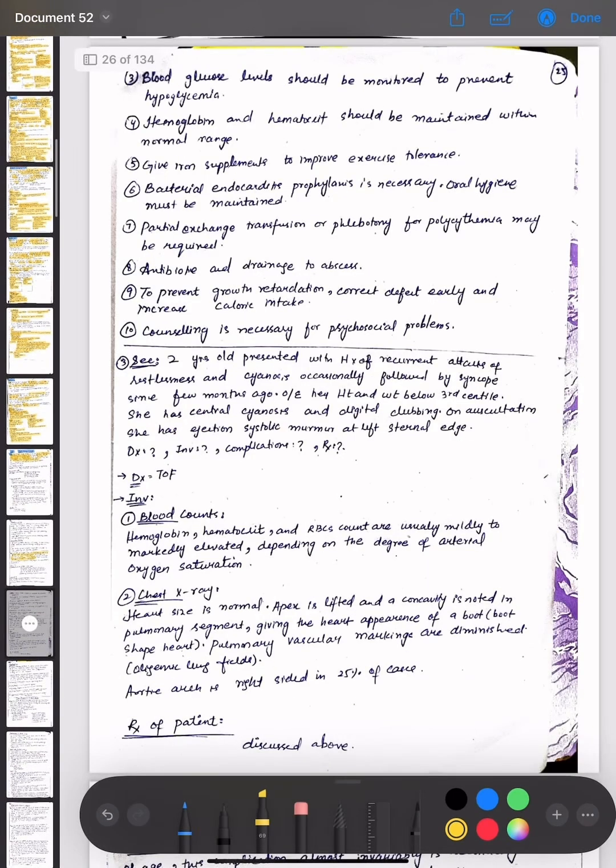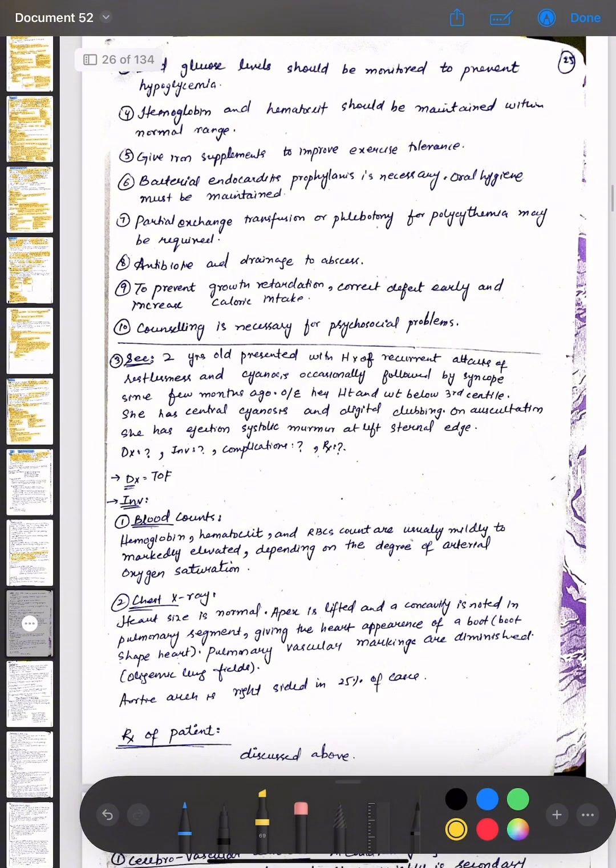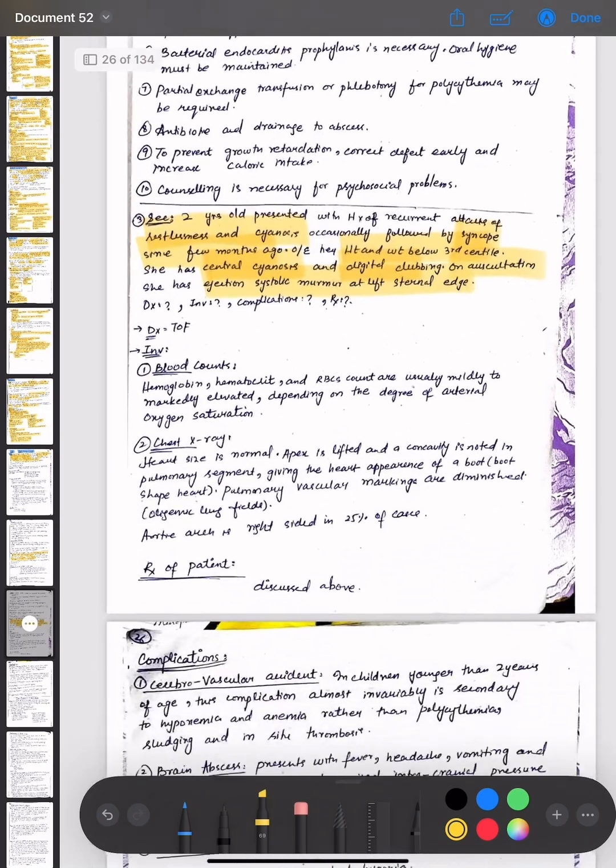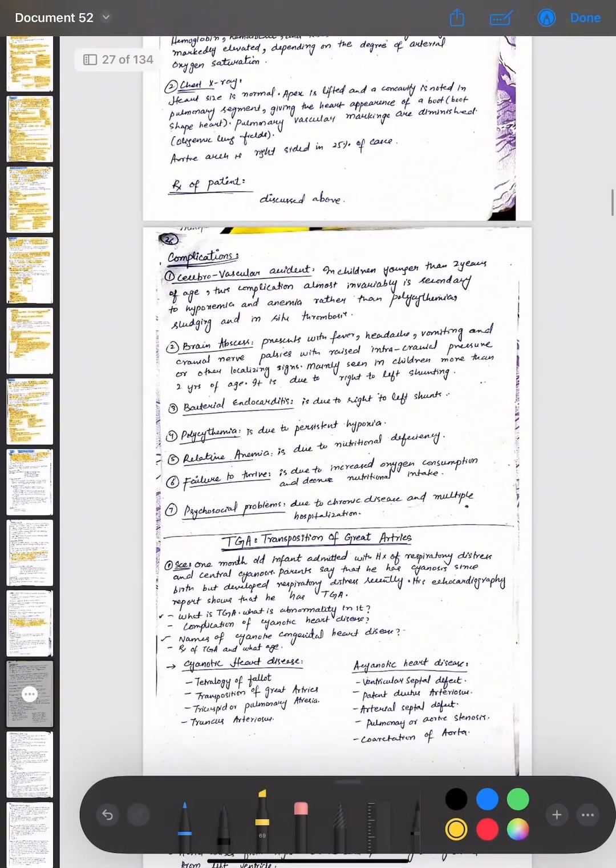Then another scenario of TOF is that there is a 2-year-old present with the history of frequent attacks of restlessness and cyanosis, occasionally followed by syncope, since few months ago. On examination, her height and weight are below the third centile, meaning she is malnourished. She has central cyanosis and digital clubbing. On auscultation, she has an ejection systolic murmur at the left sternal edge. So this is the Tetralogy of Fallot. Okay, so we have the following 3 scenarios.